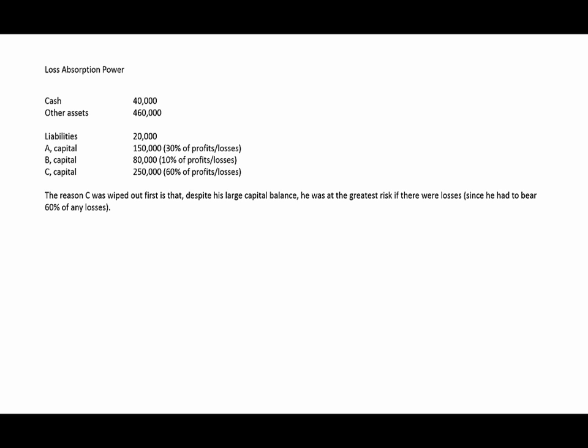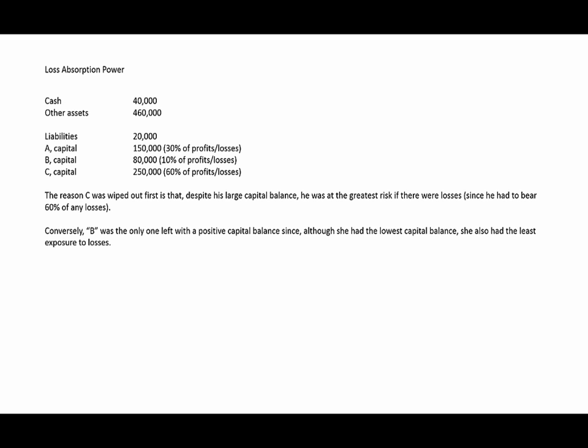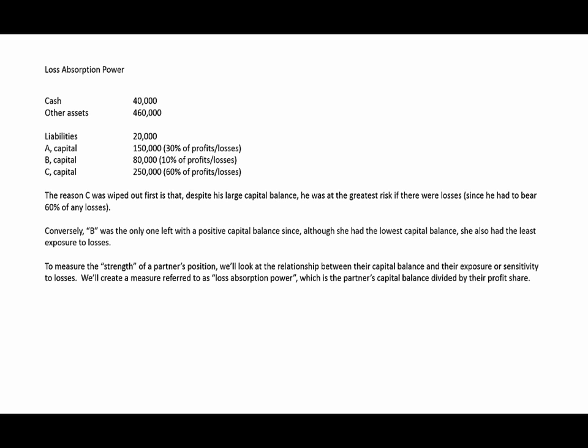Now, the reason C was wiped out first is that despite his large capital balance of $250,000, he was at the greatest risk if there were losses, since he had to bear 60% of any losses. At the other extreme, B, who had the smallest capital balance, ended up being the only one left with a positive capital balance, since although she had the lowest capital balance, she also had the least exposure to any losses. So basically, the likelihood that a partner is going to receive any cash is based on both his or her relative capital balance as well as his or her exposure to potential losses.